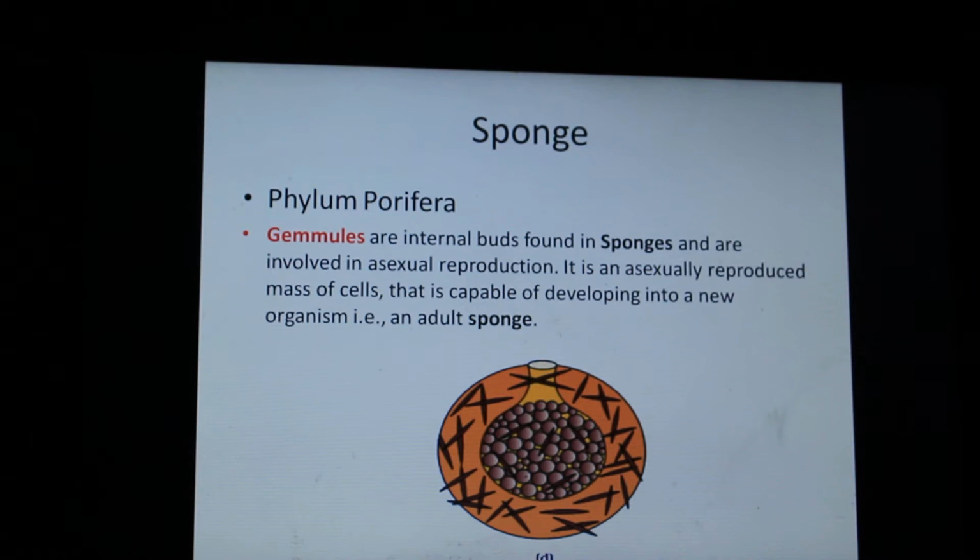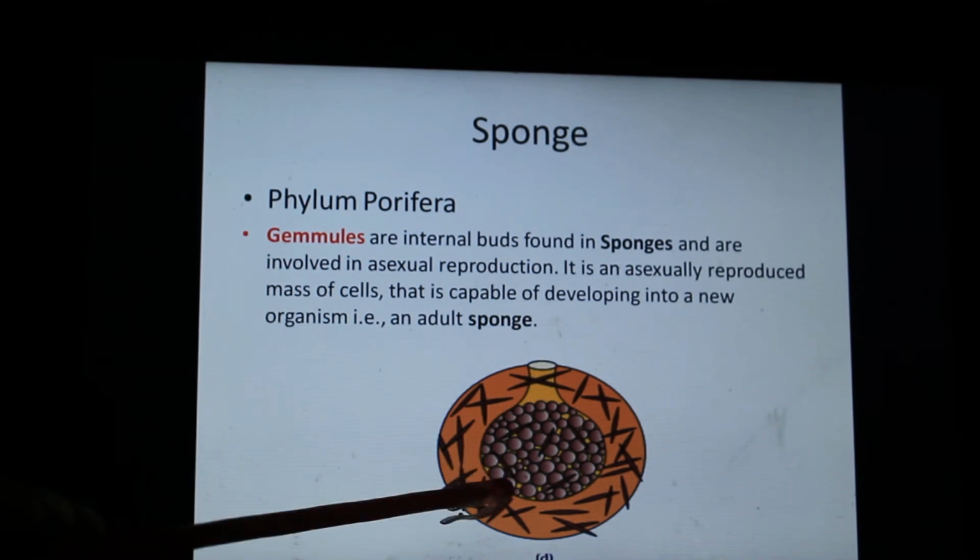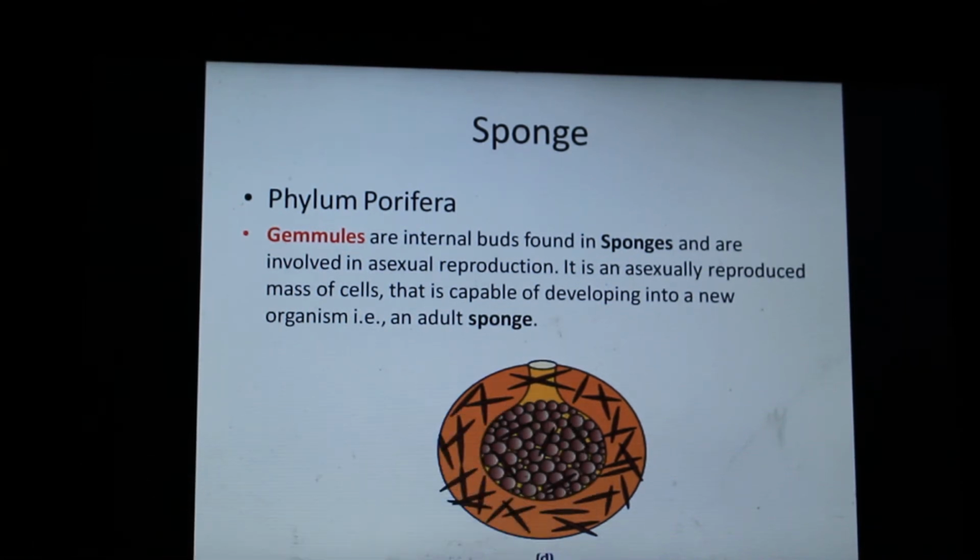Next is sponge. Sponges belong to phylum Porifera. So sponges asexually reproduce by gemmules. Gemmules are internal buds, and they are nothing but asexually reproduced mass of cells. Like in hydra, cells start dividing repeatedly and rapidly, and they give rise to a mass of cells called gemmules. Like you can see, these are gemmules, and they will also disperse by the medium of water and develop into a new sponge.